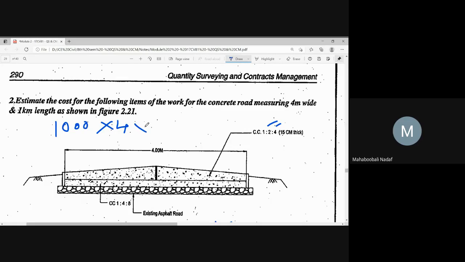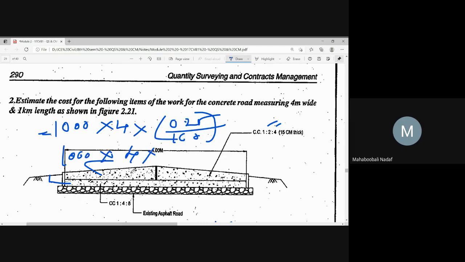And what is the depth? Depth I am writing as 0.25 divided by 100, because they have given the supply rate like this. This is this item. Okay? Second item: 1000 into 4 into thickness.